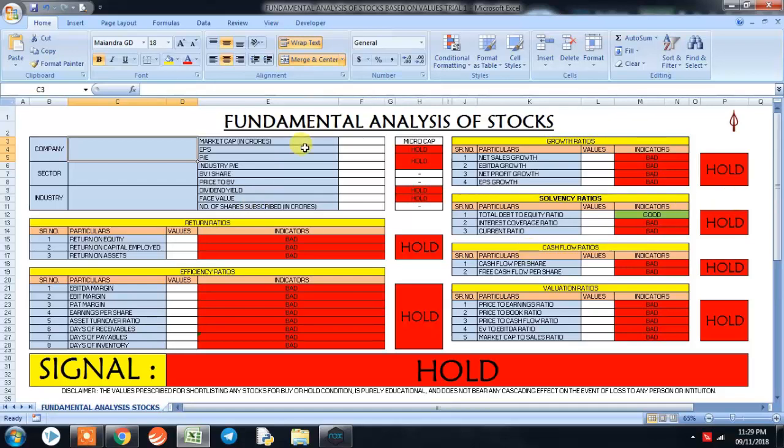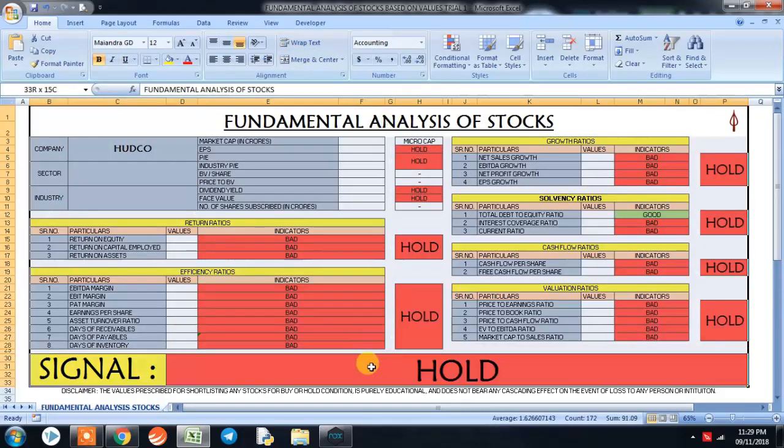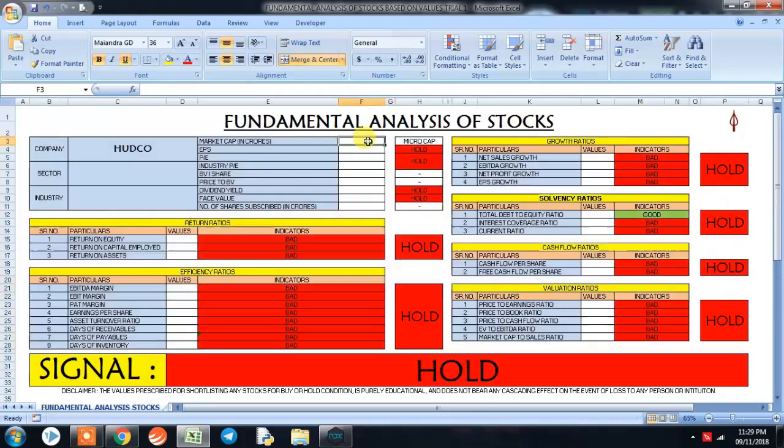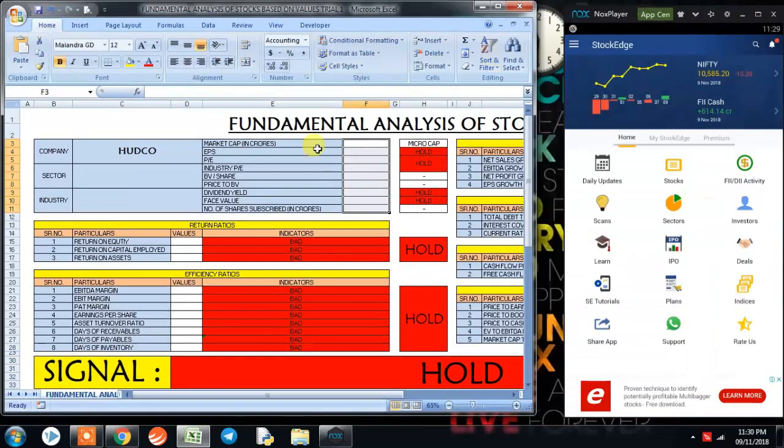On request, the stock being taken today is HUDCO, Housing and Urban Development Corporation Limited. The Excel spreadsheet in front of you is an Excel program wherein we put fundamental values of a particular stock and arrive at a signal on whether to invest in that company at this point of time or not. The fundamental data are taken from an app known as the Stock Edge app.